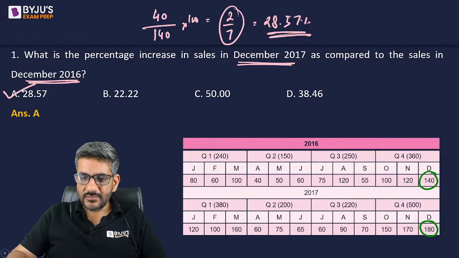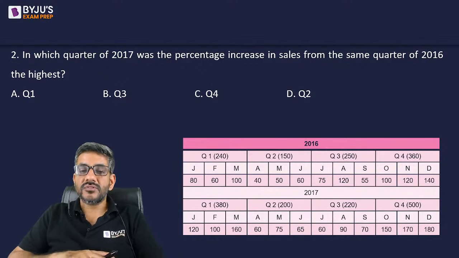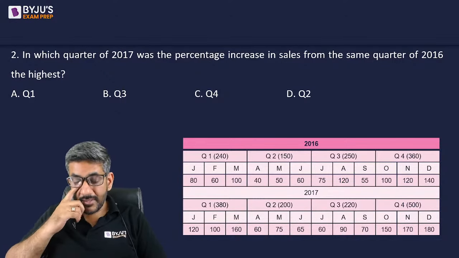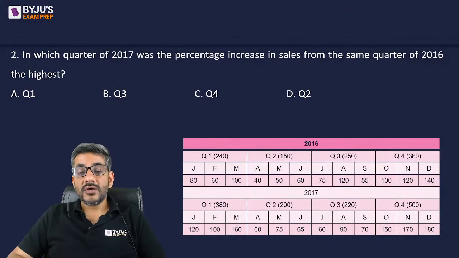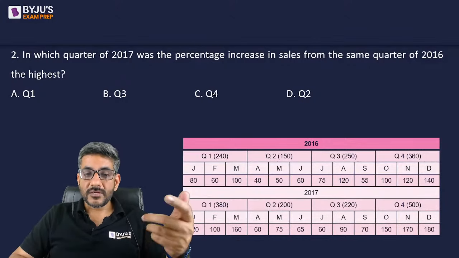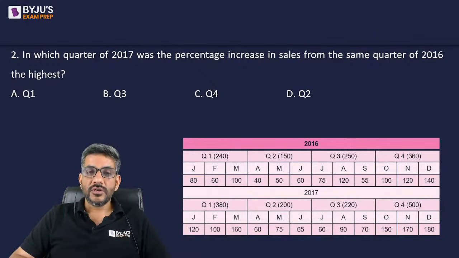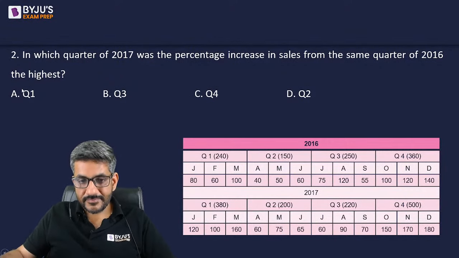Here is the next question, question number 2 on your screen now. In which quarter of 17 was the percentage increase in sales from the same quarter of 16 the highest? Which quarter of 2017 with respect to the same quarter of 2016 shows the highest increase? 2017 का क्वार्टर 1 विद रेस्पेक्ट टू 2016 का क्वार्टर 1, और 2017 का क्वार्टर 2 विद रेस्पेक्ट टू 2016 का क्वार्टर 2. So that means for quarter 3 and quarter 4, which quarter is showing you the maximum percentage increase? That is what the question is asking you here.